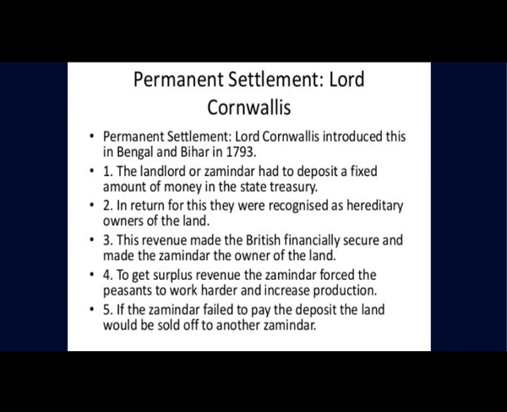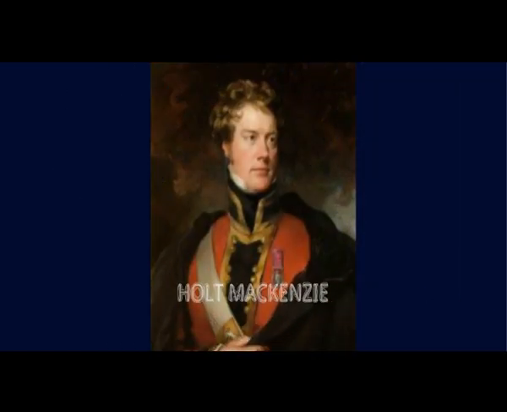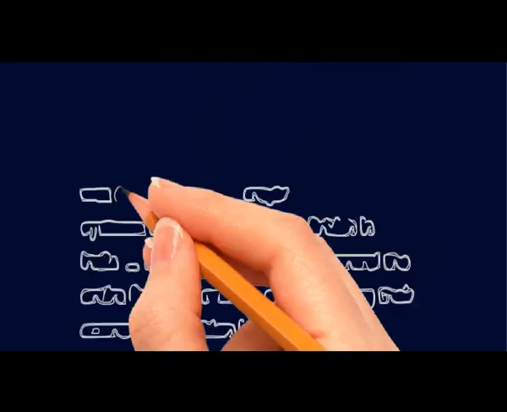With time, the company realized that fixed revenue demand was not very good for them, and company officials were convinced that the revenue system was required to be changed to meet the increasing expenses of the administration. Now let us see the Mehalwari settlement, which was introduced by Holt Mackenzie in 1822. Let us see the key features and consequences of this system.